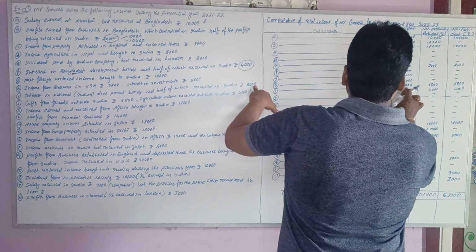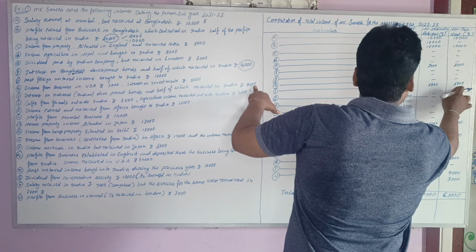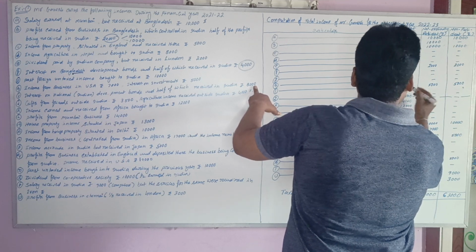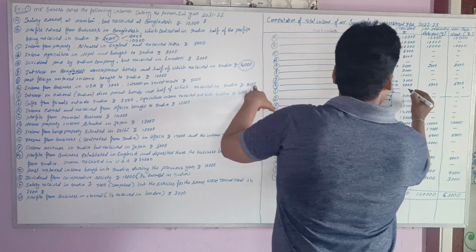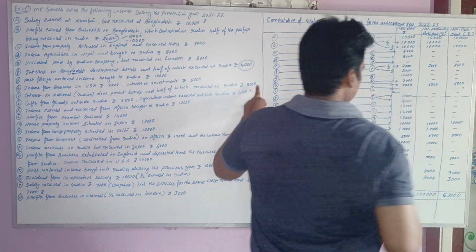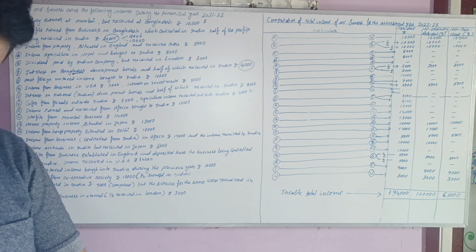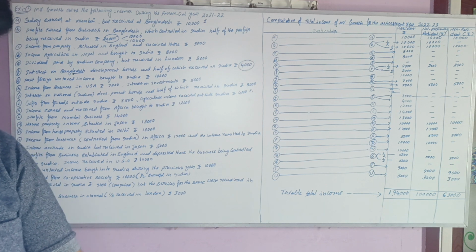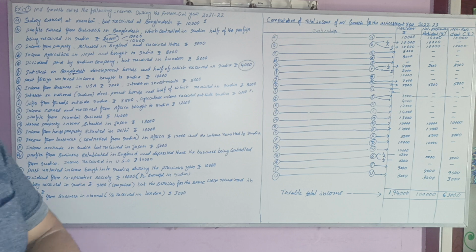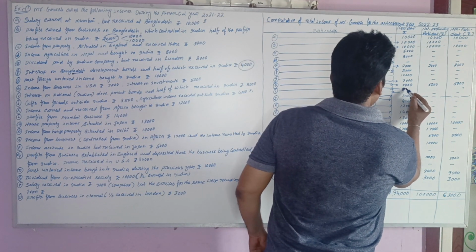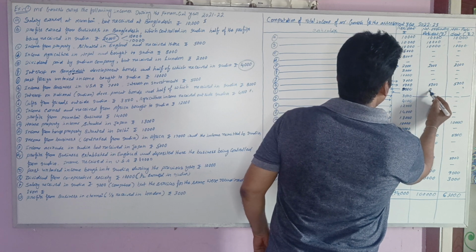It was mistakenly mentioned, but it is taxable for all because it is earned in India. So the point is taxable for all. It is treated as Indian income.